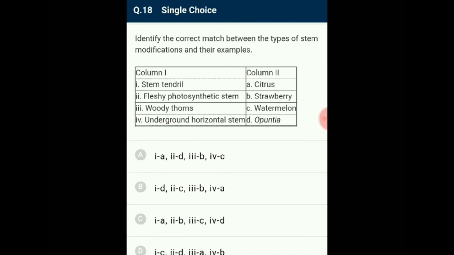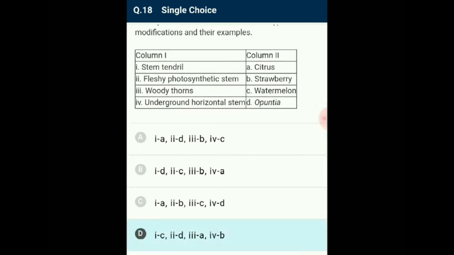Question number 18. Identify the correct match between the types of stem modification and their examples. Stem tendril is a structural modification of stem for mechanical support. Example, cucumber. Fleshy stem known as phylloclade is the modification of plants like opuntia in desert regions in order to conserve water and perform photosynthesis. Woody thorns are seen in plants like citrus for protection from herbivores. Horizontal stems are seen in plants like strawberry, which help them propagate vegetatively. So the answer for this question is option D, stem tendril.